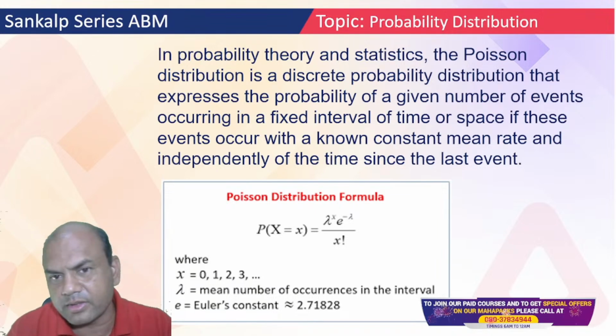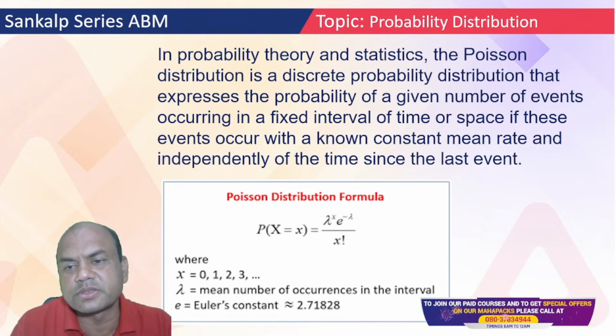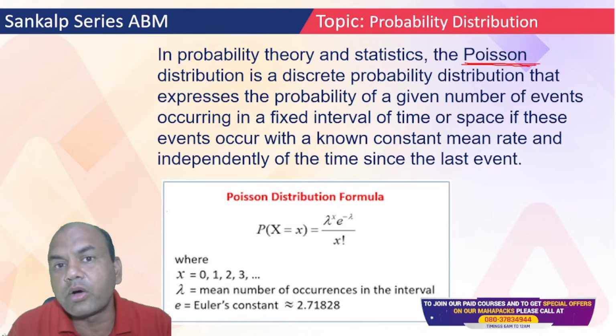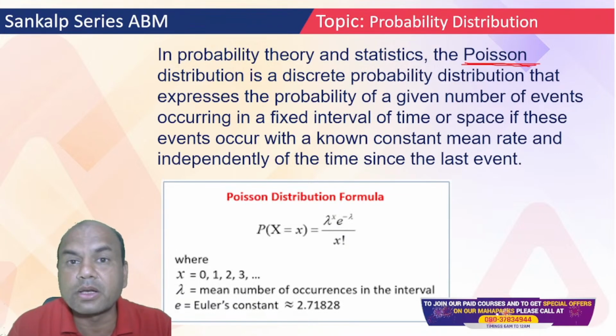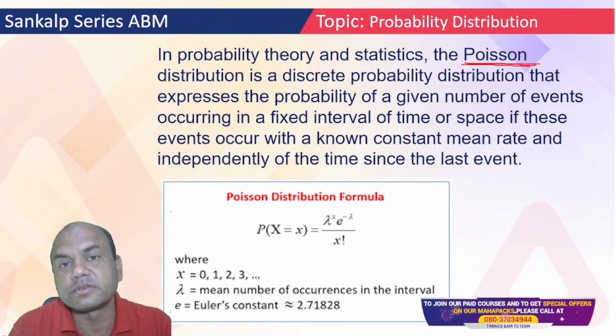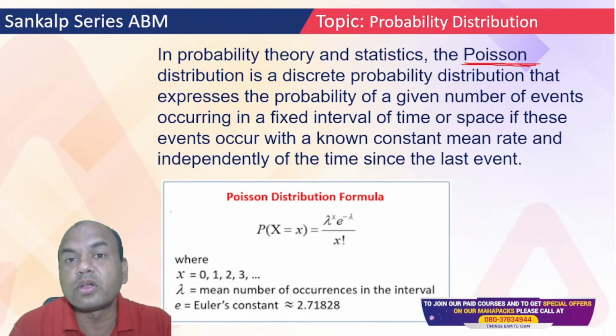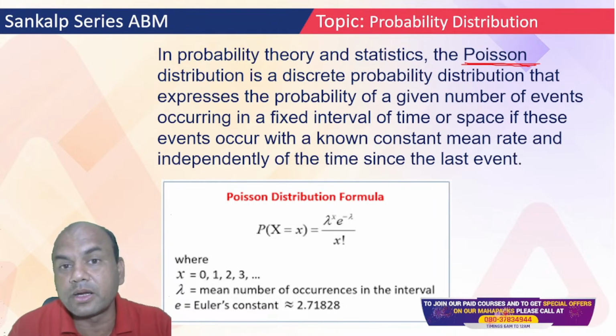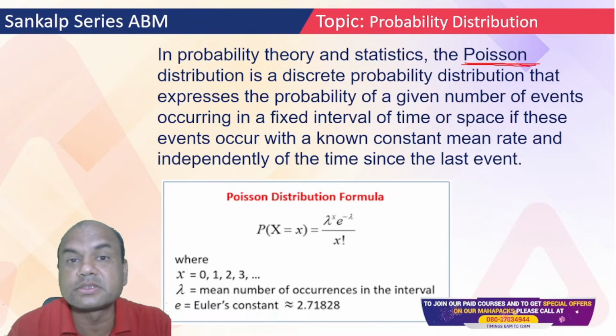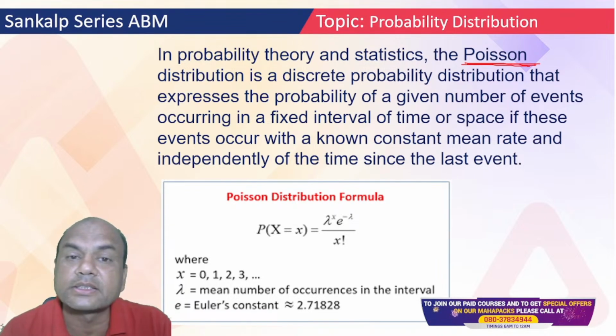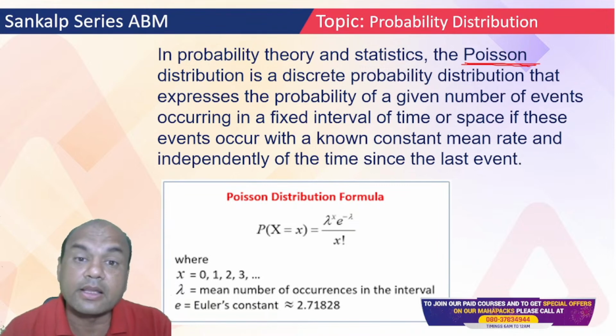Now one thing I'll clarify: in the exam you will always face the problem of how to identify whether a problem is Bernoulli, binomial, or Poisson. To identify that, remember, in binomial each trial should be independent. Each trial means you shouldn't be able to guarantee whether the next trial will be head or tail.